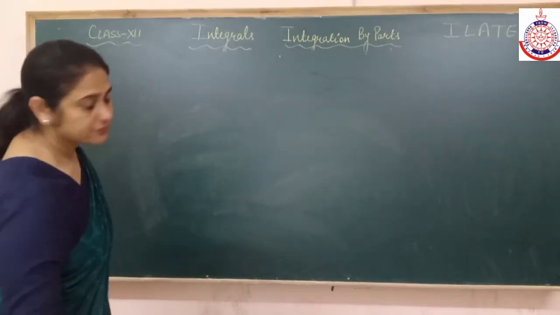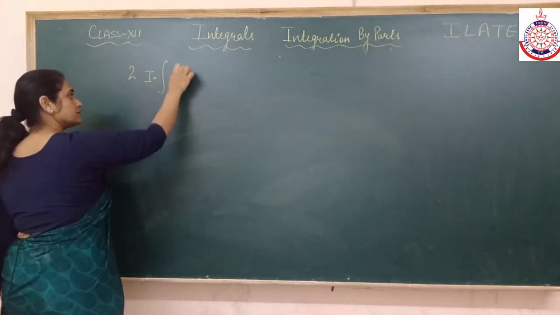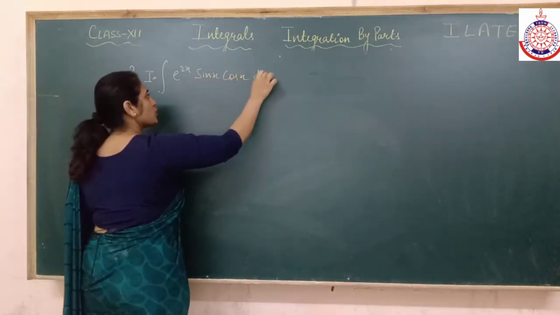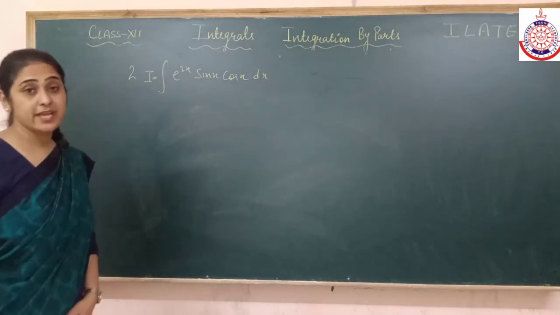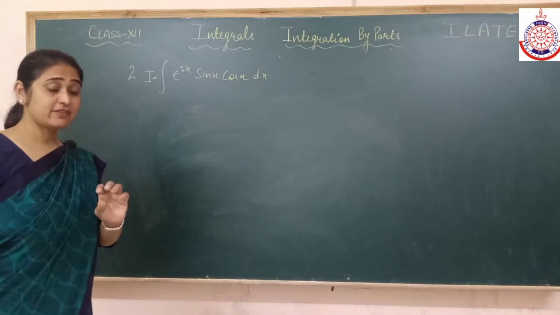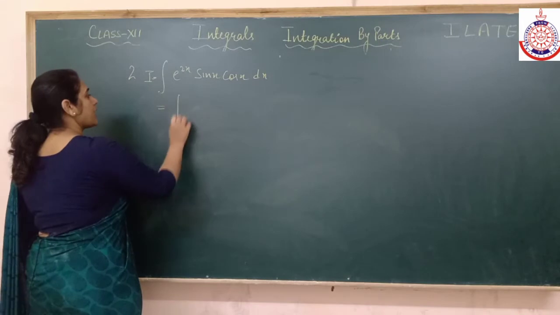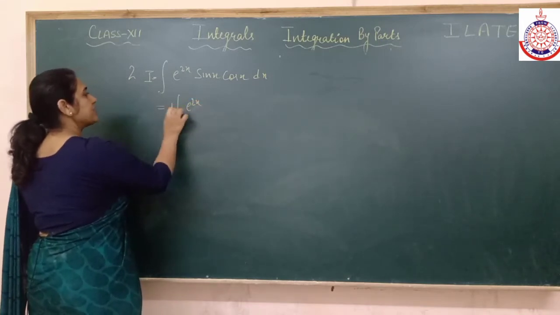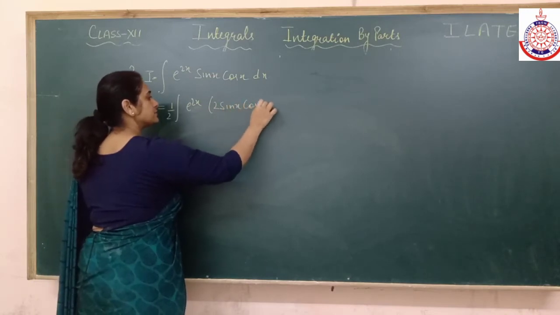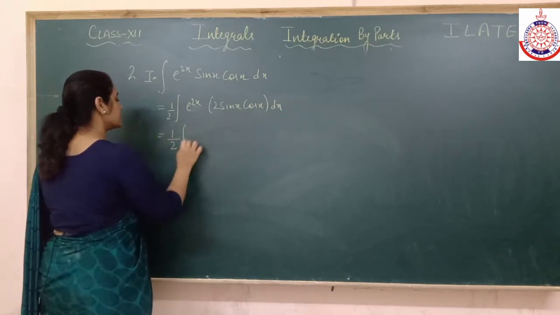See, I have e^2x into sin x cos x dx. Now instead of keeping 3 functions, whenever there is a trigonometry, think of some formula and then solve it. So what am I thinking? I will multiply by 2 and divide by 2. It becomes 2 sin x cos x. What is that? That is sin 2x.